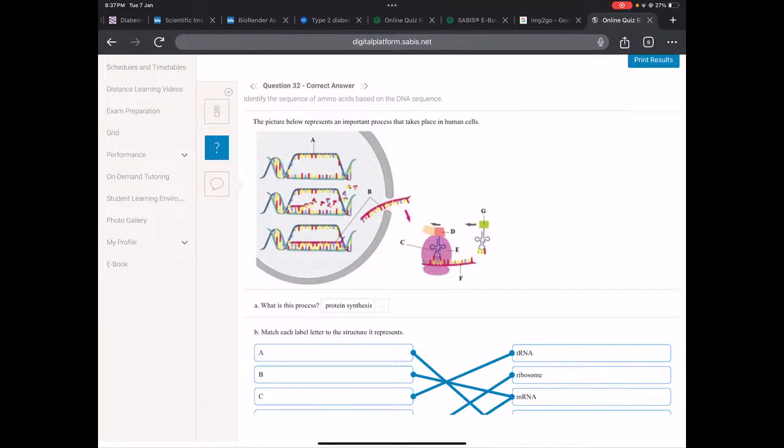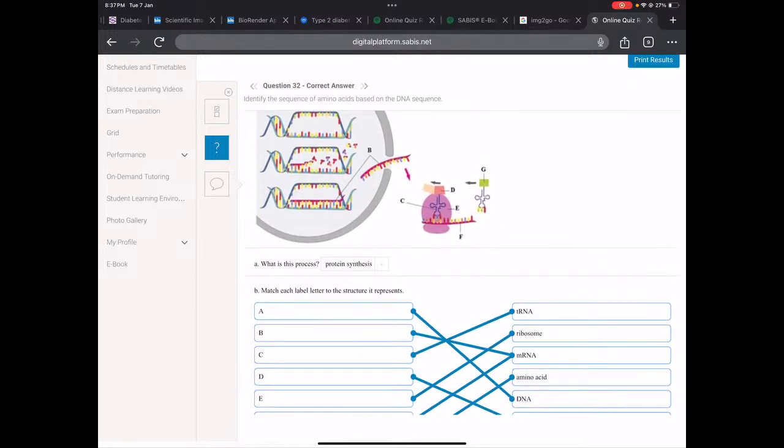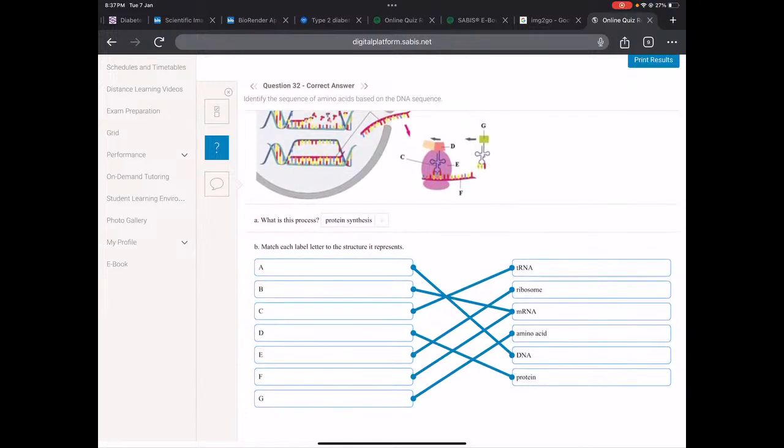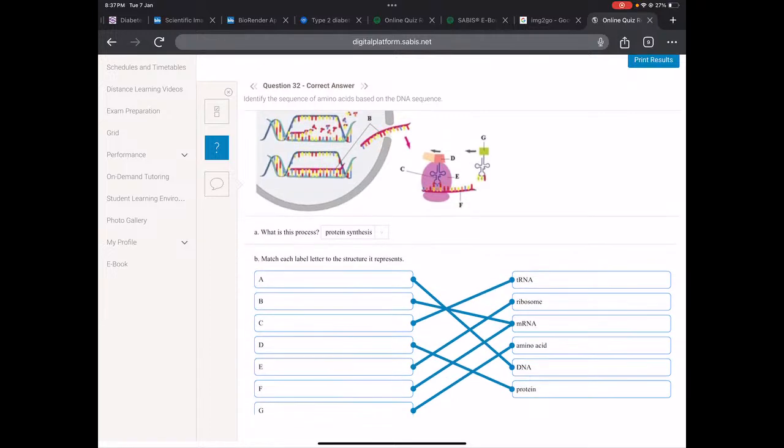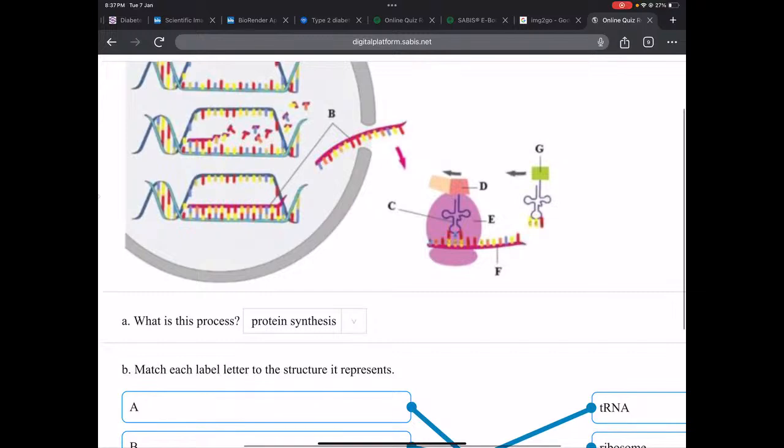So how did I know this is protein synthesis? You can see this G is the tRNA. It's going to bring amino acids, and the E is the ribosome, F is the mRNA, so I directly know this is protein synthesis. So G is the amino acid. The tRNA is C, because here they're showing us this is the one labeled. Here it's just the green part which is labeled.